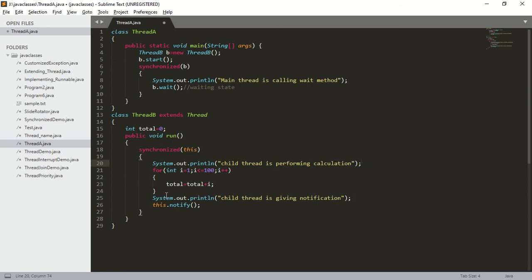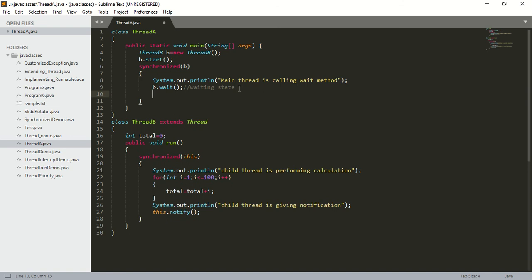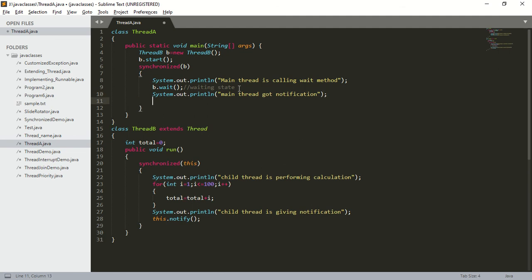Next, it is performing calculation. So after performing the calculation, the child thread has to notify. How will it notify? By calling this dot notify. Next, the waiting thread will get the notification. After the waiting thread gets the notification, I will print system dot out dot println, main thread got notification. After getting the notification, the main thread can use the updated results.